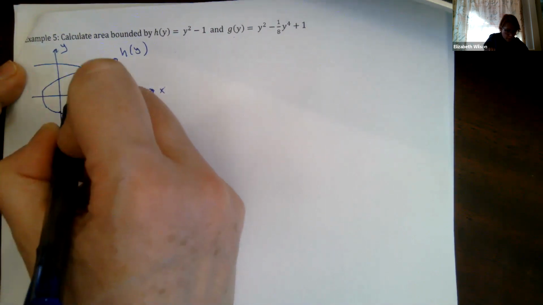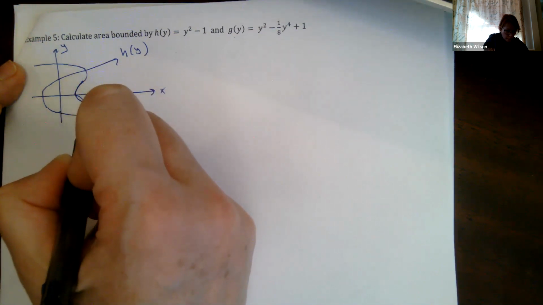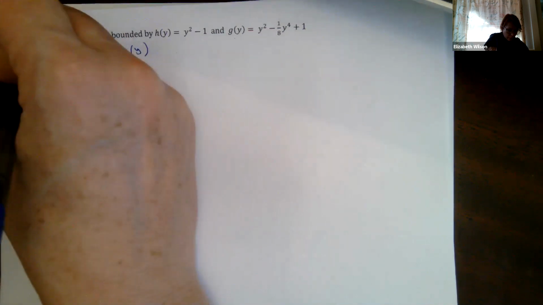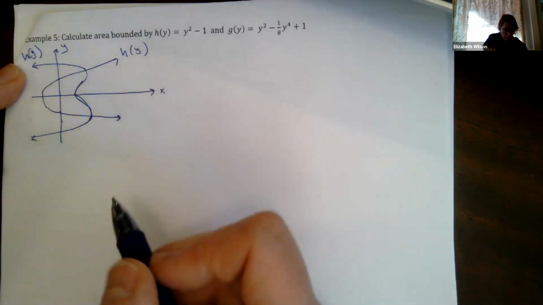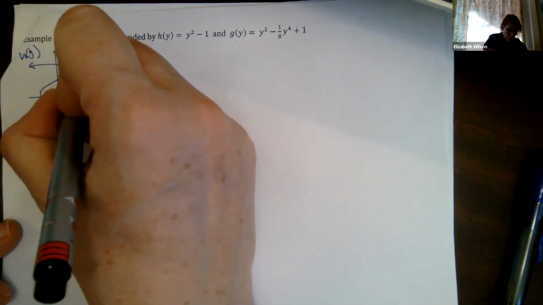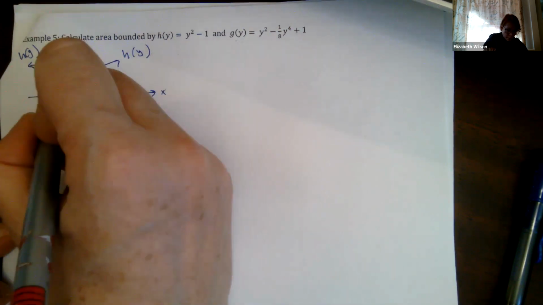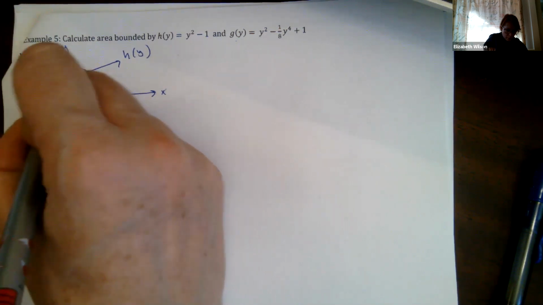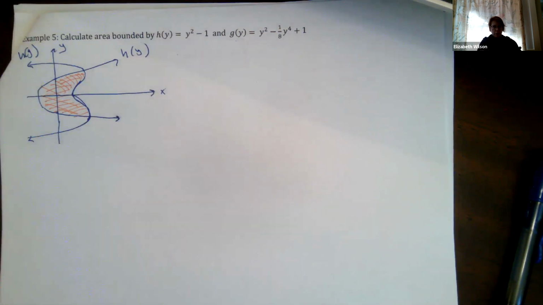That shouldn't be, this is a smooth curve. And then down. Okay, so the area between them is this sort of amoeba shape here. Okay, that's the area that we're looking for.